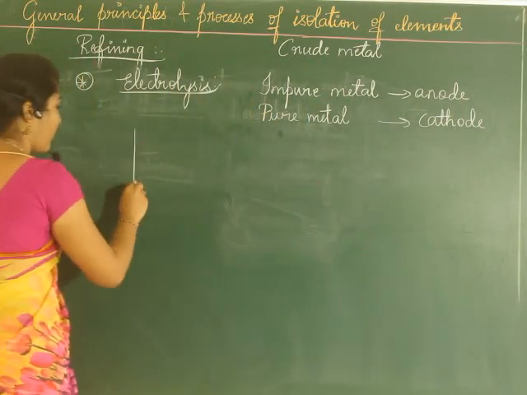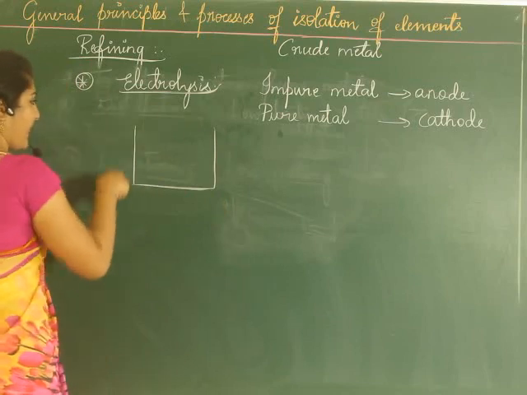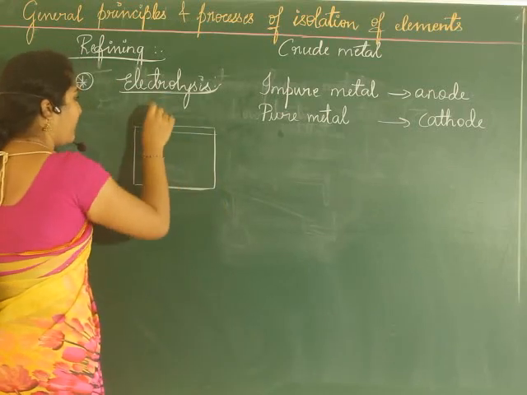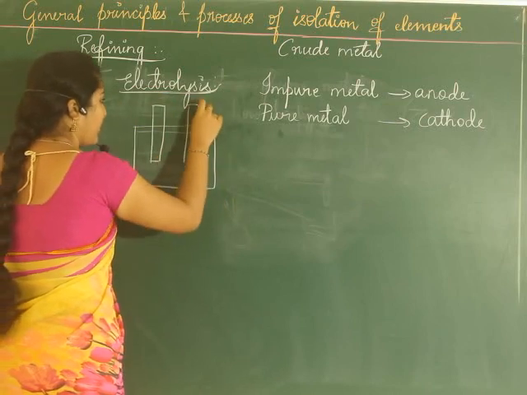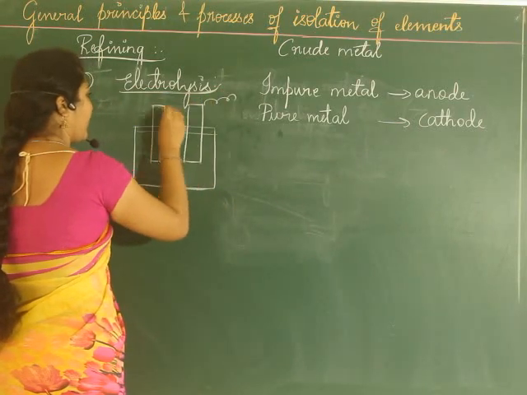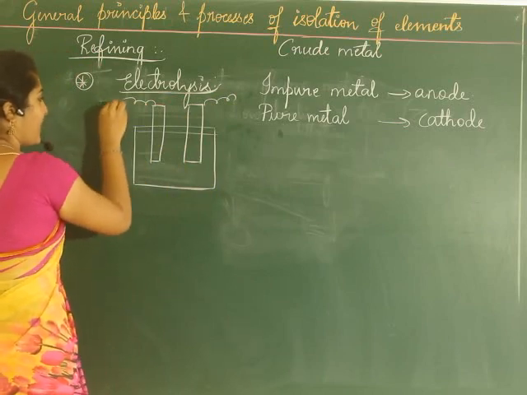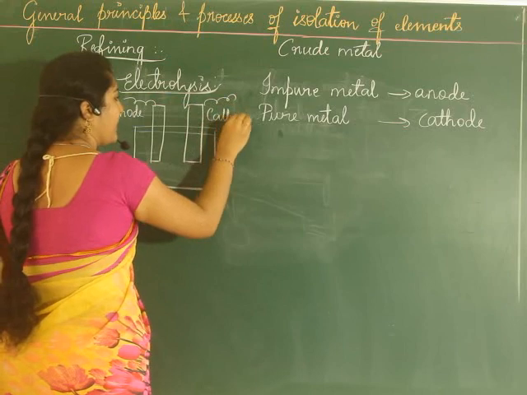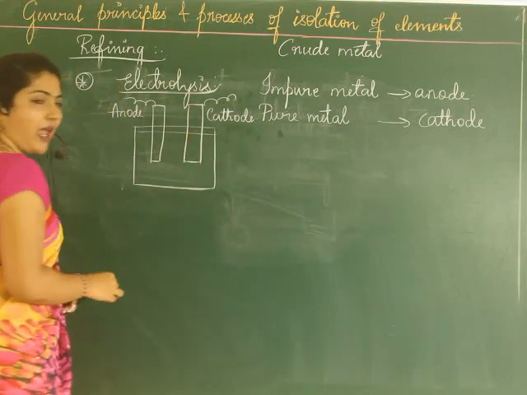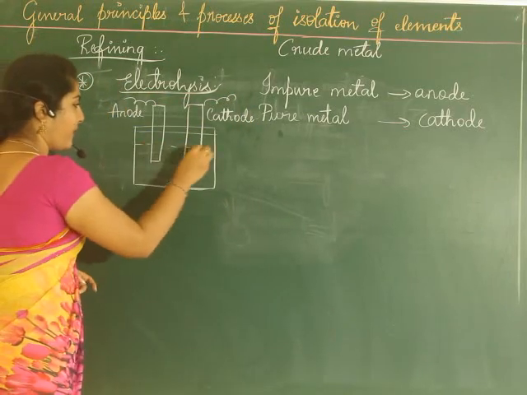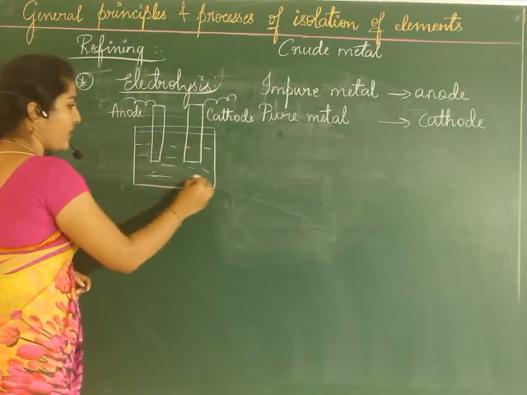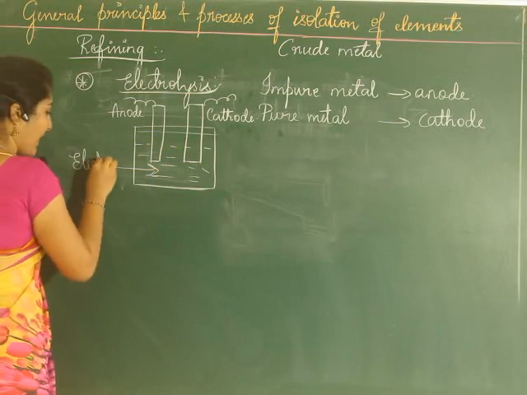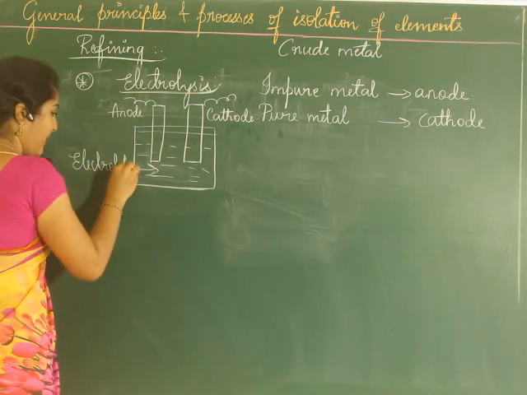Now we want an electrolytic solution. The setup is somewhat like this. We take an electrolytic cell, and in the cell, what do we do? We dip two electrodes, externally connected. One is taken as anode and the other one is taken as cathode. Now we have to dip it in some solution, isn't it? What is that solution called? The solution is called electrolyte, or electrolytic solution we say.